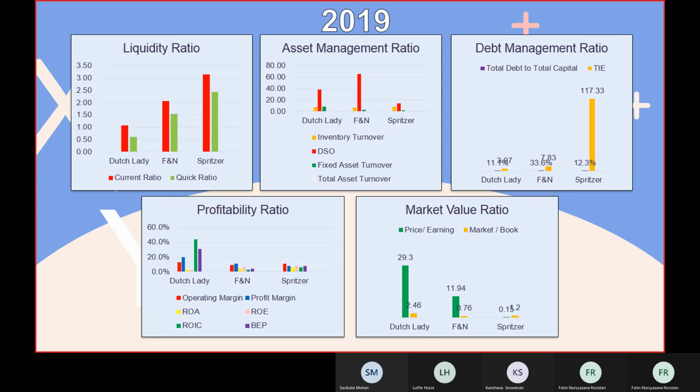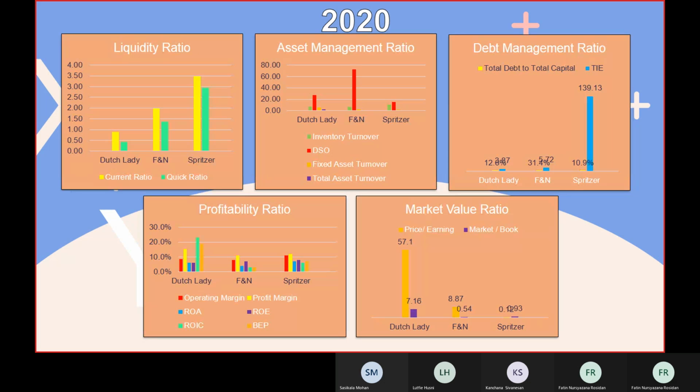Then for the last year, 2020, the liquidity ratio is still the same, Spritzer the highest one. Then asset management ratio, FNN is still the highest for day sales outstanding, followed by Dutch Lady, and the least one is Spritzer. Then debt management ratio is also the same as the four years before.